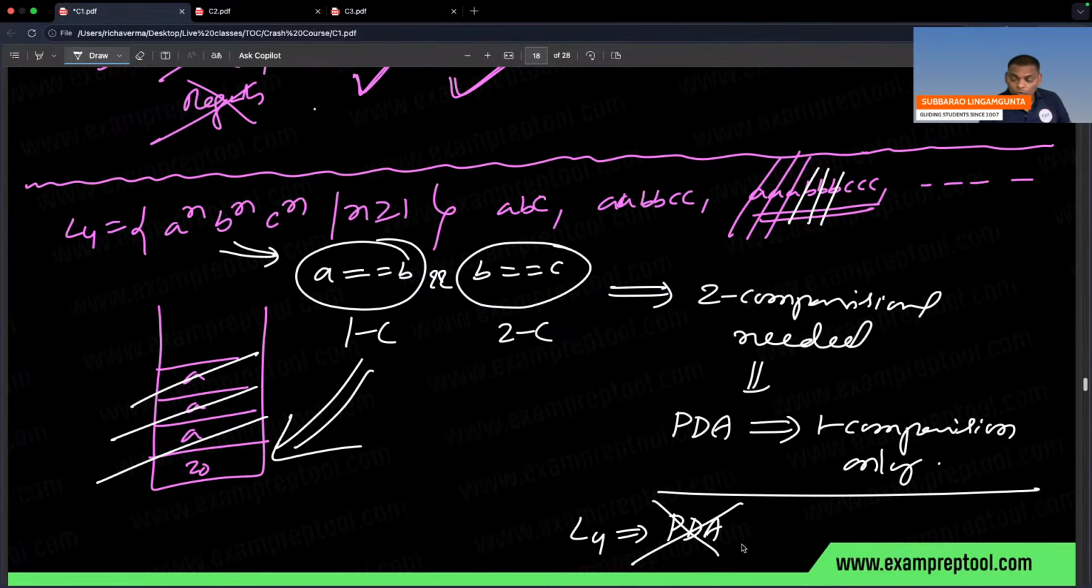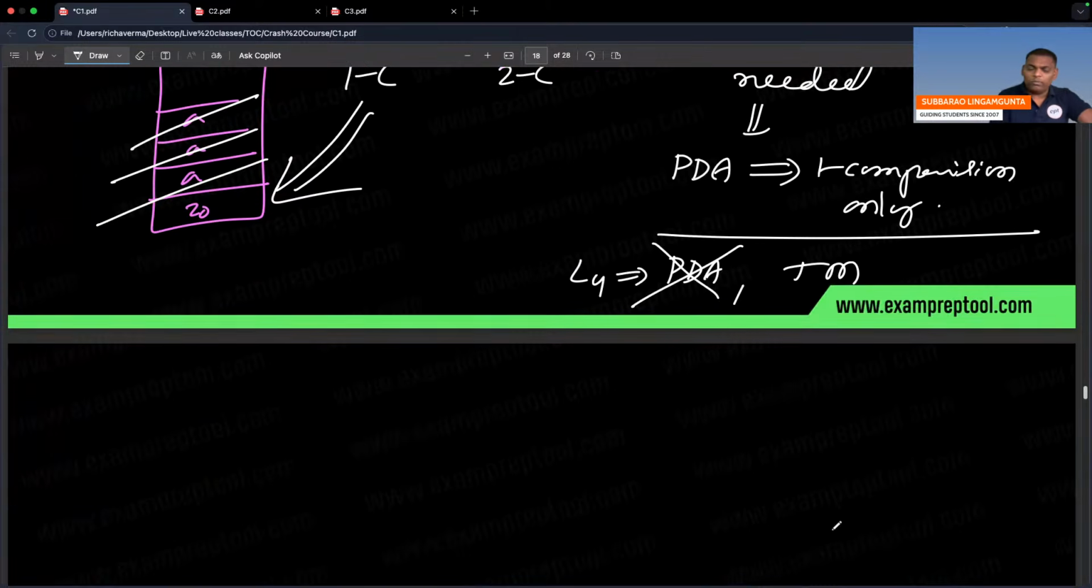So you have to go for a bigger machine. Bigger machine is Turing machine. LBA is only theoretically there, practically not there. So directly let's go to Turing machine, because Turing machine can handle any number of comparisons: 1 comparison, 2 comparisons, 3 comparisons, anything. Let's see what the Turing machine is.